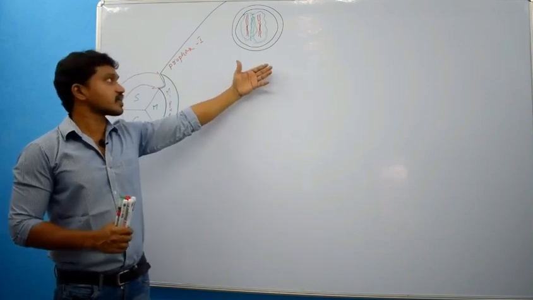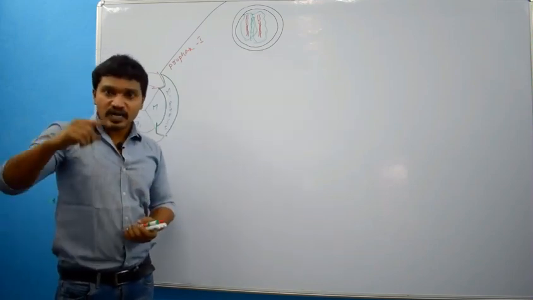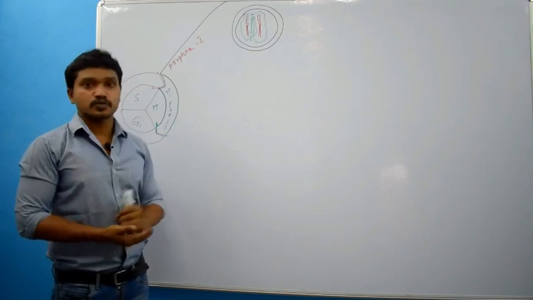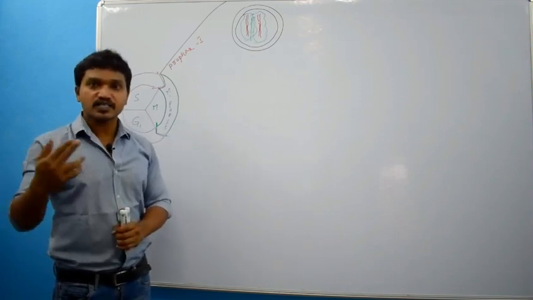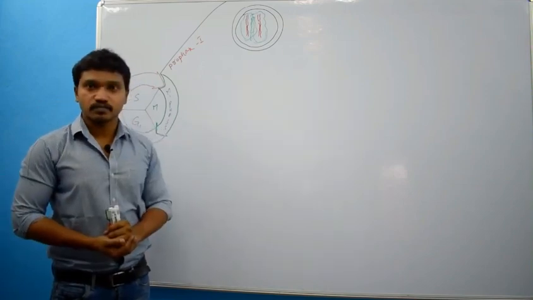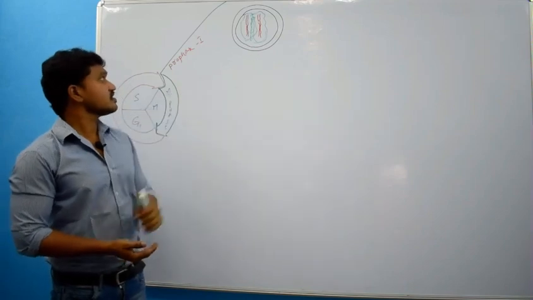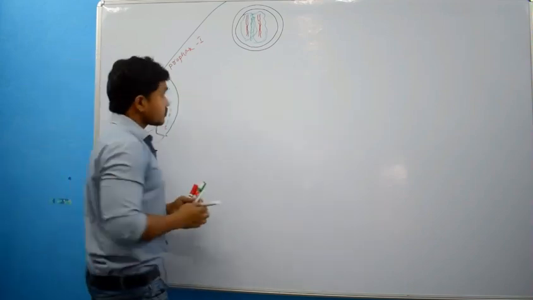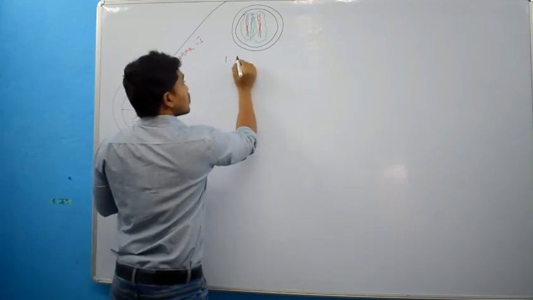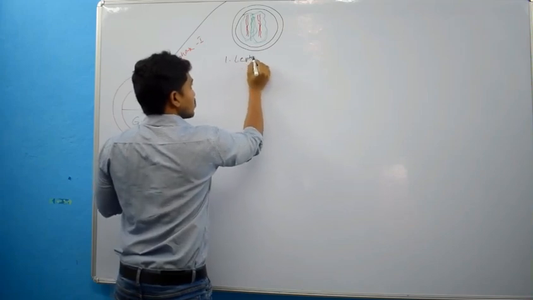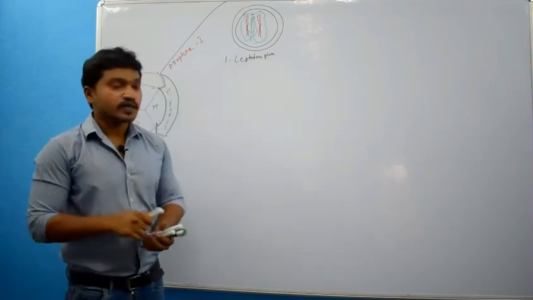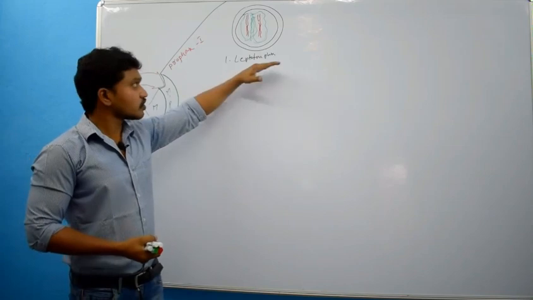Next, what changes will occur here? There will be initiation of condensation of chromosomes. After condensation, how will the chromosomes appear? We know that; I will draw that in the next diagram. So these are the changes that occur in the leptotene phase. Right? Then, after the leptotene phase, we will go for the next phase.